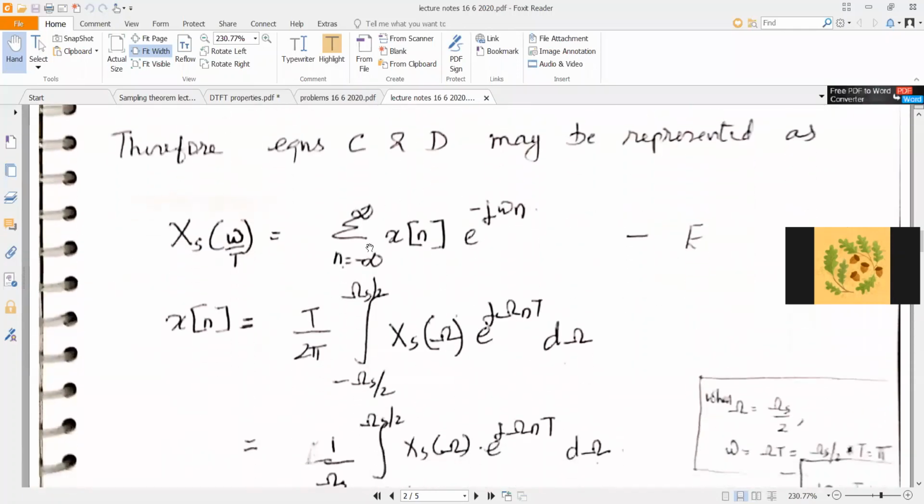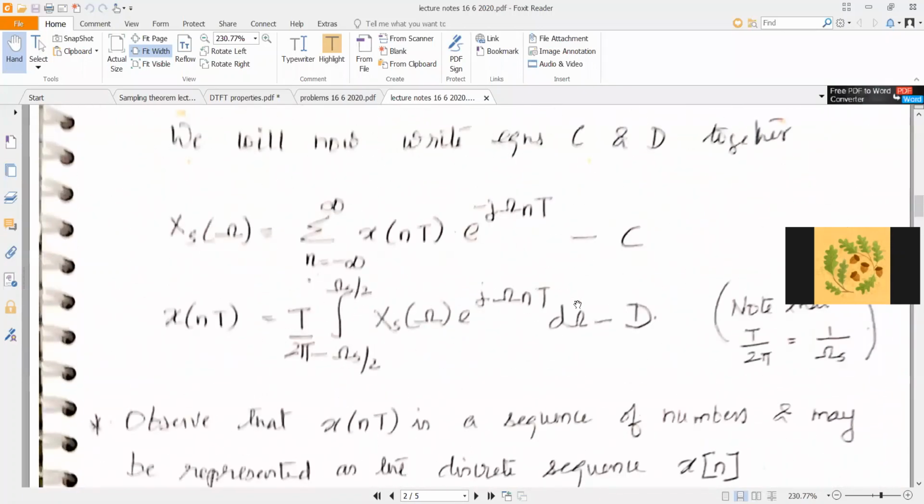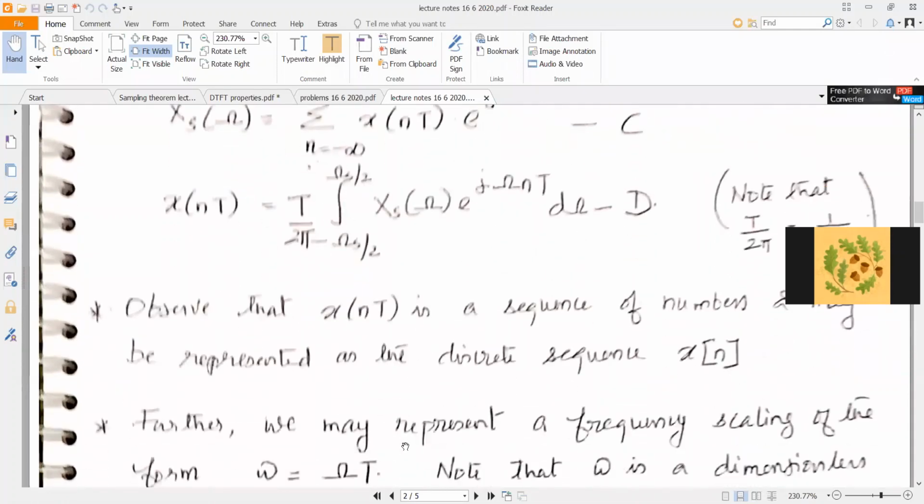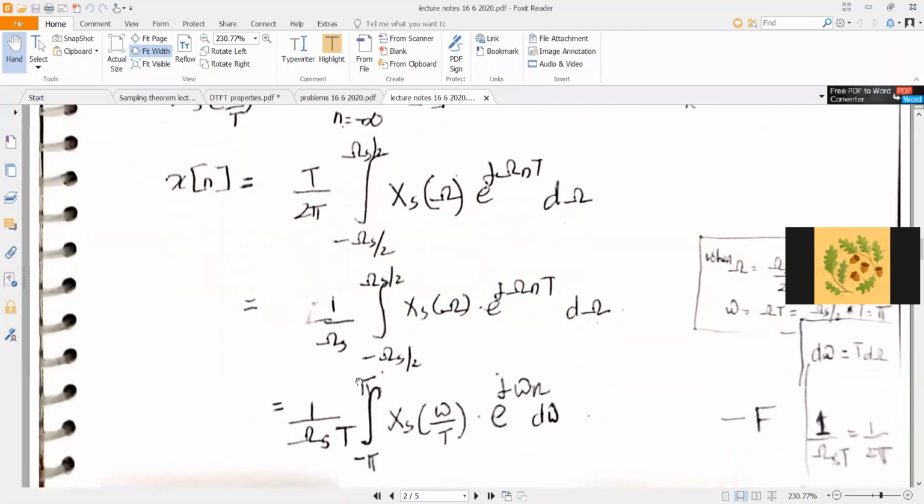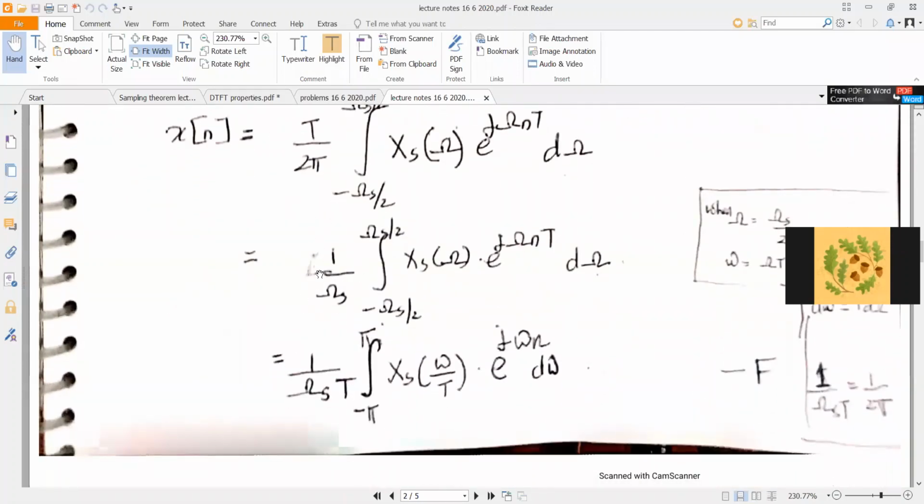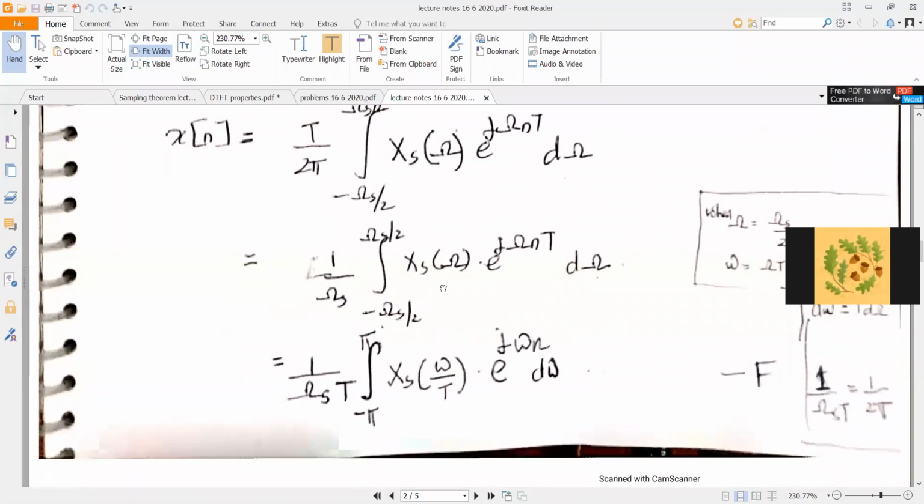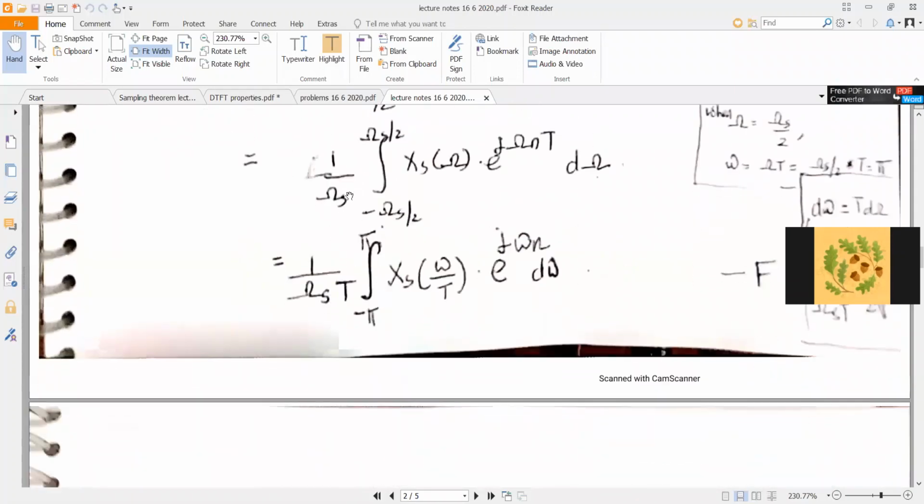Likewise, for the synthesis equation, instead of capital omega, we will represent it in terms of small omega by T. So you can write x of n on the left hand side as equal to T by 2 pi, integral from minus omega s by 2 to plus omega s by 2 of X of capital omega e raised to j omega n T d omega. We have written the same expression here, so this becomes 1 by omega s. Now we will represent this integral in terms of small omega.